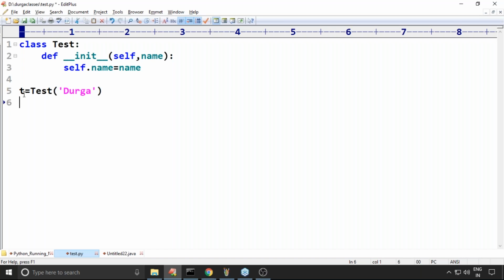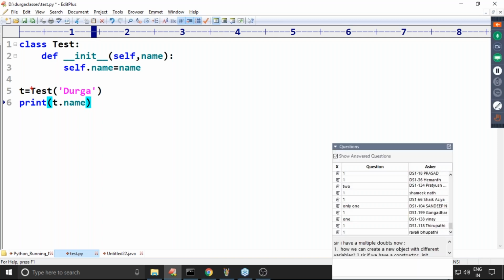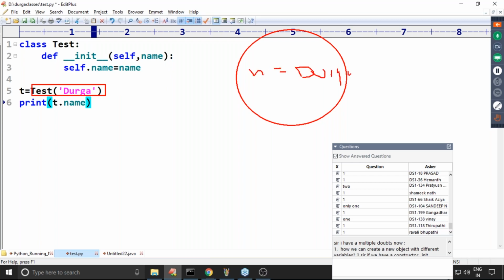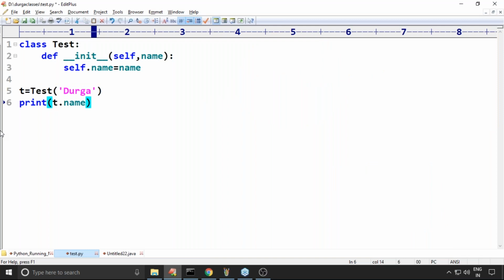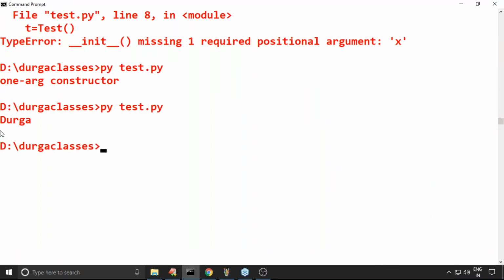Now t = Test('Durga'). Now print(t.name). Because of this line, the object is already created, the constructor is executing, name is equal to Durga, Durga will be initialized, and t is the reference variable for it. Now I ask t.name, what answer are we going to get? Simply Durga.